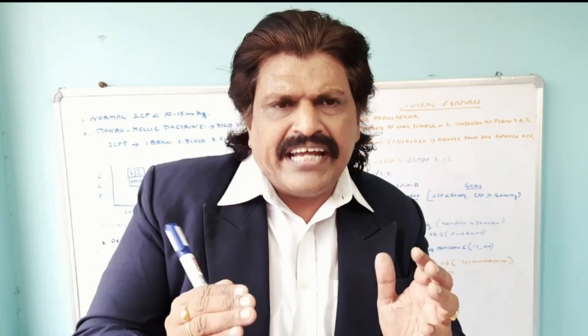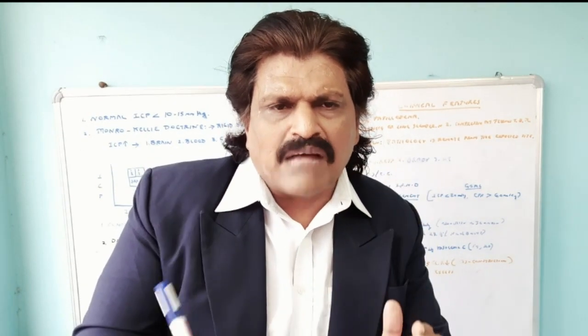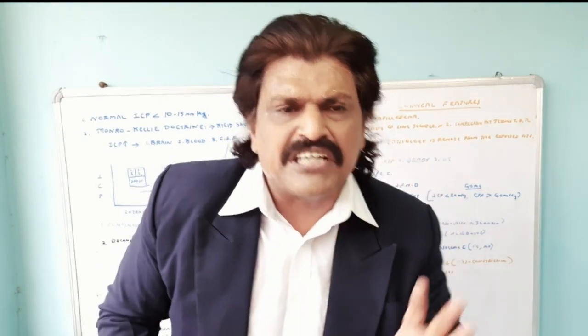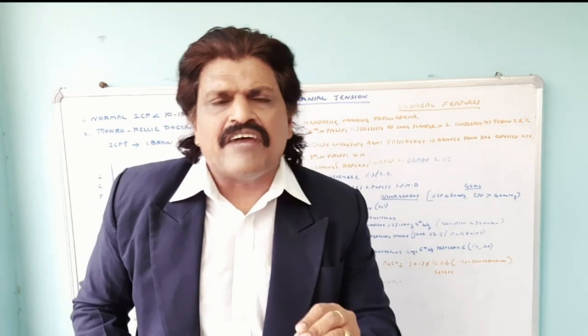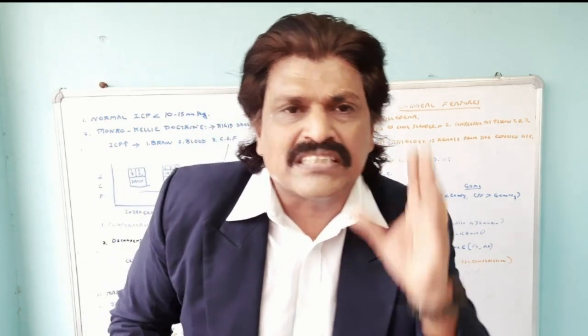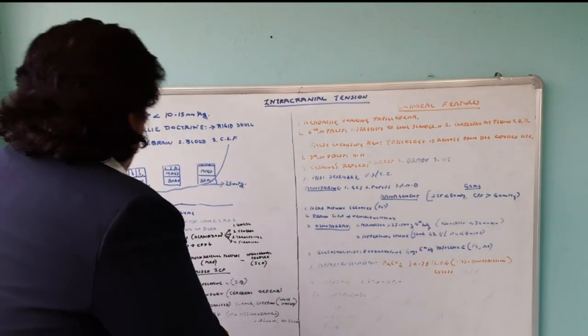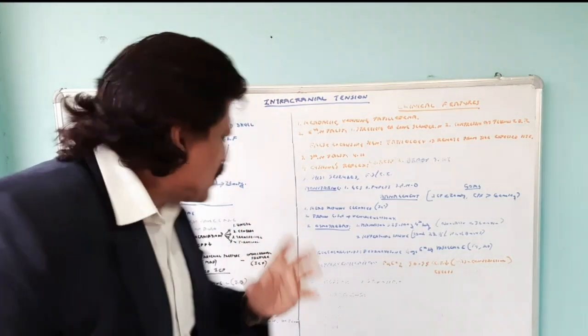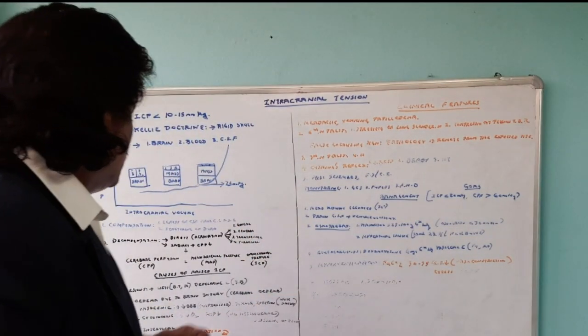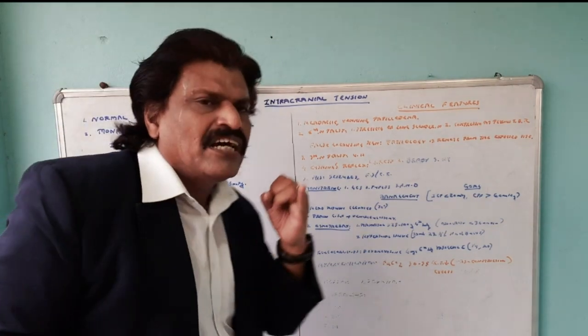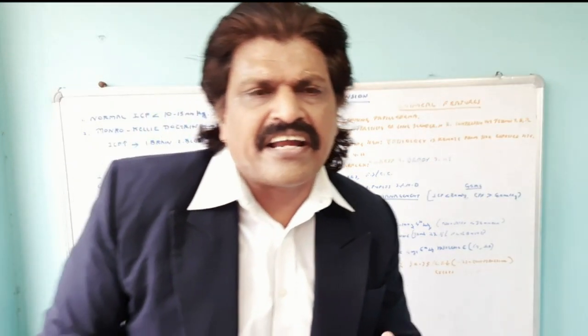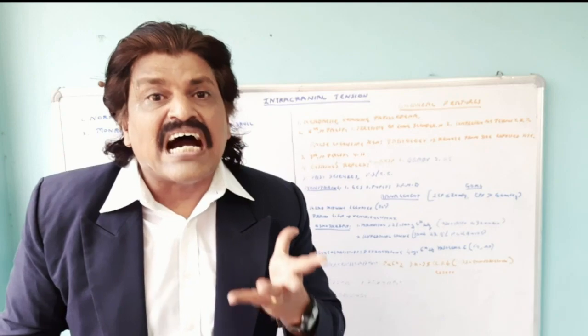Anything in the brain, like a mass, tumor or abscess, can raise the intracranial pressure, and we have to be very careful because it has disastrous consequences. What are the disastrous consequences? One, there is a direct consequence of raised intracranial pressure, which we call herniation.